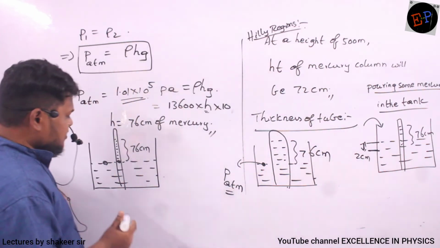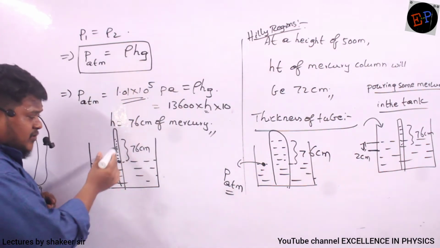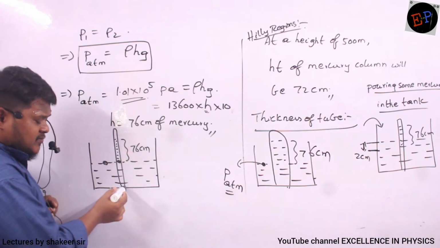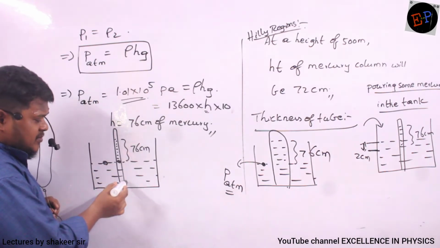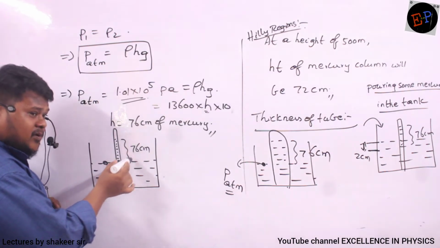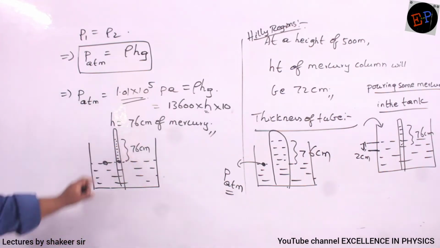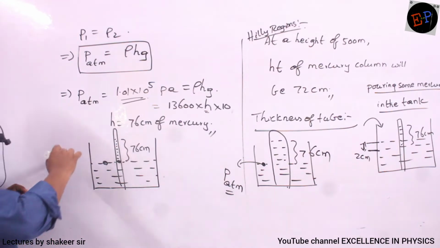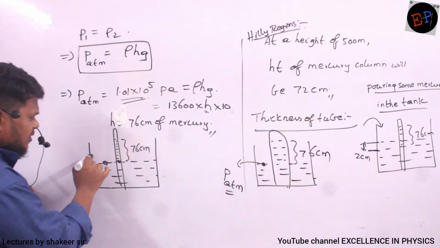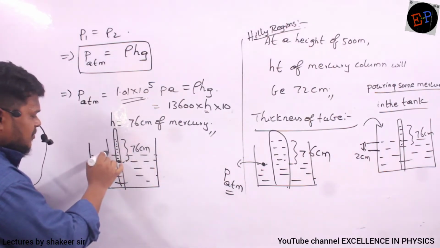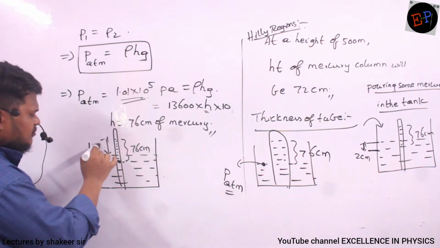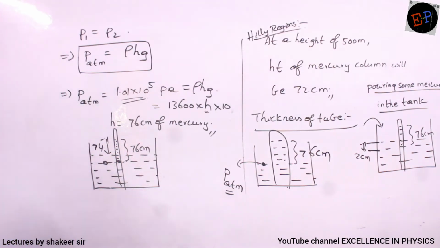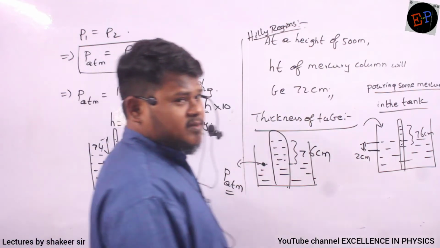76 centimeters means which height we are taking? We should not take the height from the bottom of this tube. 76 centimeters means height only above the mercury surface. Only this height we are supposed to take, no? Are you able to understand? So if I pour 2 centimeters of mercury, mercury will cover up to here, no? Then how much will be the height? It will be only 74. But atmospheric pressure is indicated by 76, no?